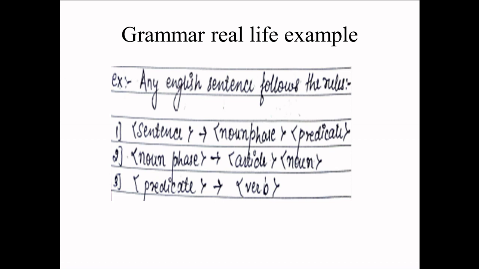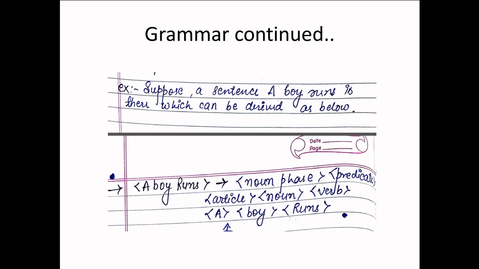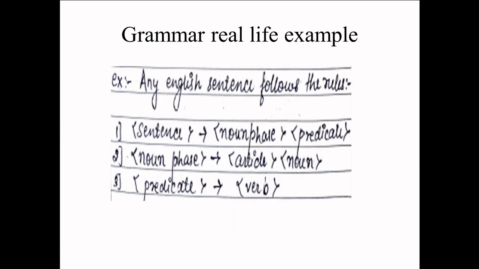Grammar real life example, we can give a simple one. Suppose we have three rules given: sentence gives noun phrase predicate, noun phrase gives article noun, and predicate gives verb. Suppose we want to create a sentence, a boy runs. We can say we want to create a language, a boy runs. So a boy runs follows the three basic rules.